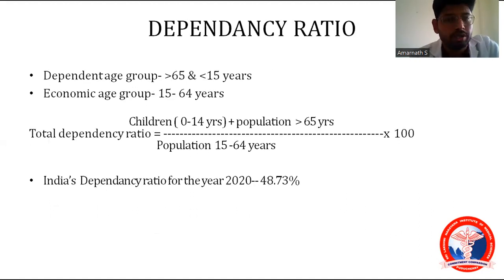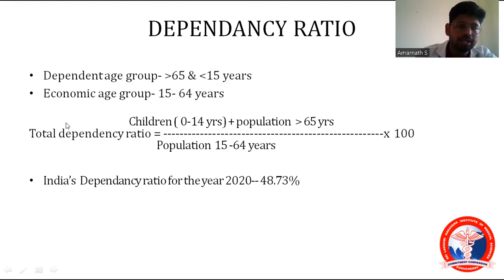And moving on to the next topic. See, all this we are seeing under which topic? There are demographic indicators. Demographic indicators are of two types: population statistics and vital statistics. And moving on to the next one, that is dependency ratio. What is dependency ratio? Before going to dependency ratio, you should know about the dependent age group. What is the dependent age group? Those who are more than 65 years of age, or those who are less than 15 years of age, are considered the dependent age group.